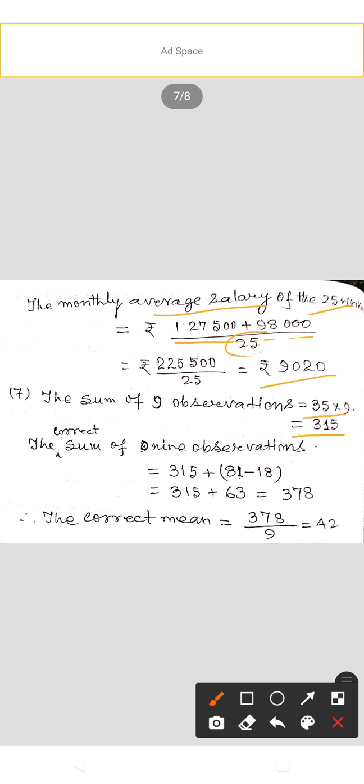The correct sum of 9 observations equals 315 plus 81 minus 18, that is 315 plus 63 equal to 378. Therefore, the correct mean equals 378 by 9 equal to 42.